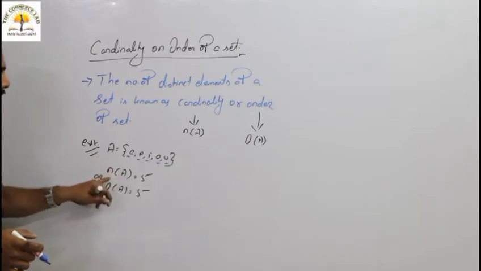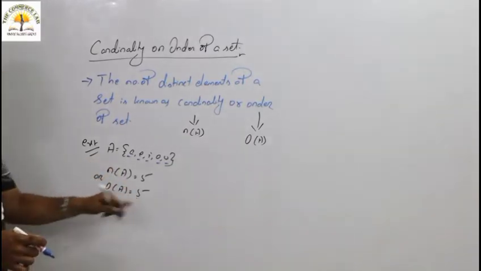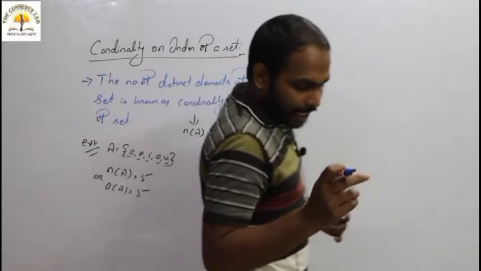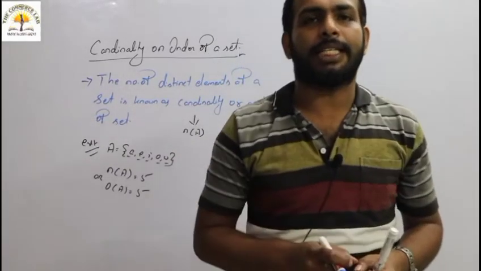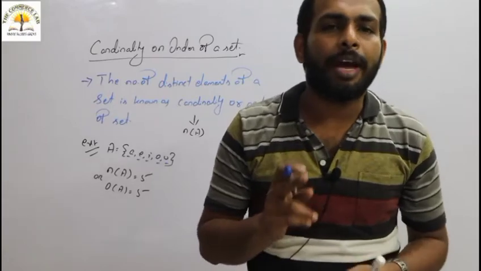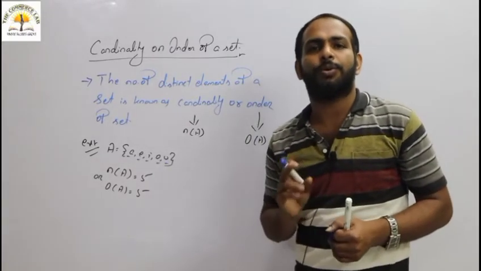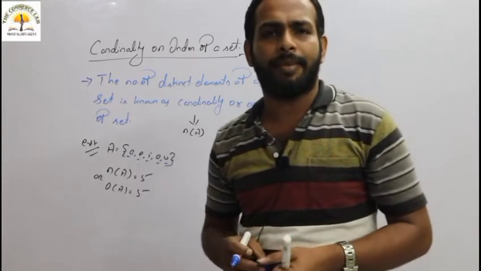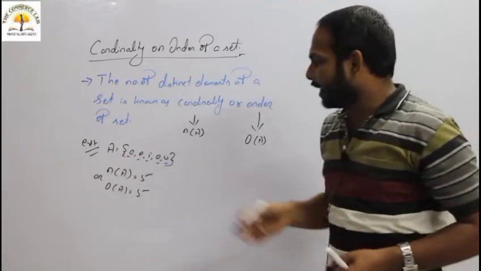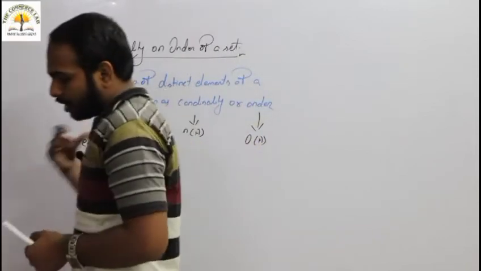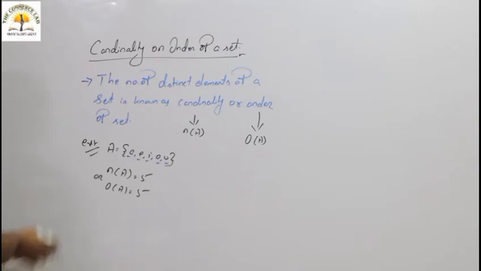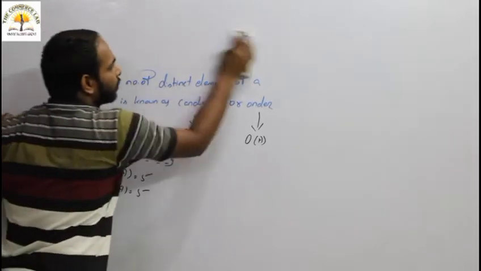So n of A is equal to 5, O of A equals 5. And one more point, the cardinality or order of an empty set is 0, because an empty set doesn't contain any elements. That's why the cardinality or order of an empty set is always 0. Okay, fine. Then come for the next one.